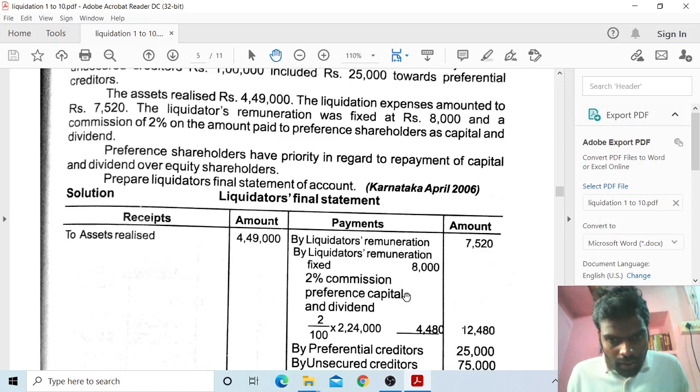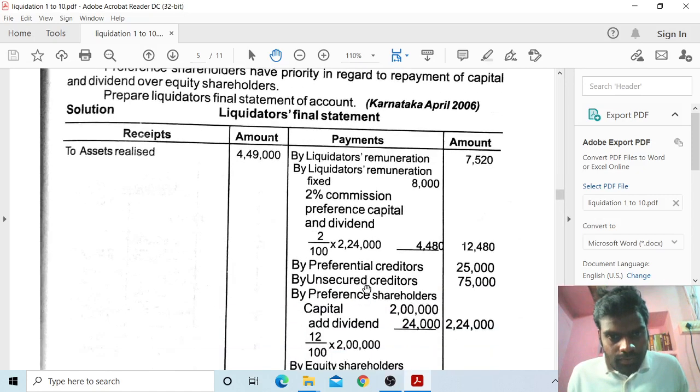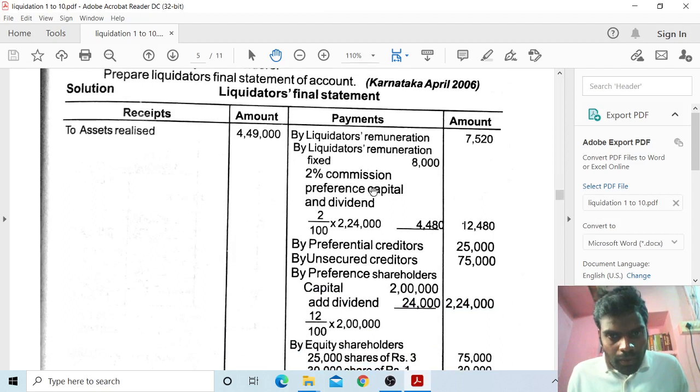Four lakh 49,000. Next, preference capital and dividend 2,24,000. So 2,24,000 on this basis. Here the amount is sufficient, so for that we have to take 2 divided by 100 into 2,24,000, which is equal to 4,480.